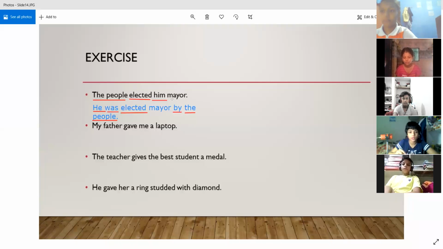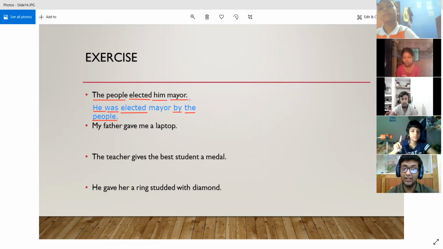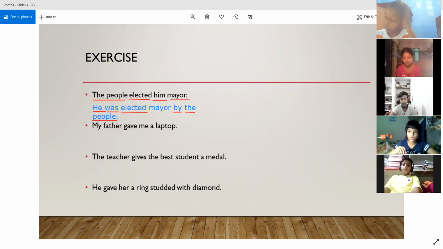So the first sentence is a case of object and its complement, because here mayor is telling us something more about him, right? We are providing a bit of detail about the object him. So here, him and mayor are the same person. So no two objects are present over here. Instead, there is only one object, and mayor is just detail that we are providing about the object him. That is why we have made him the subject in the passive voice, and the subject form of him will be he. That is why we have placed he over here.